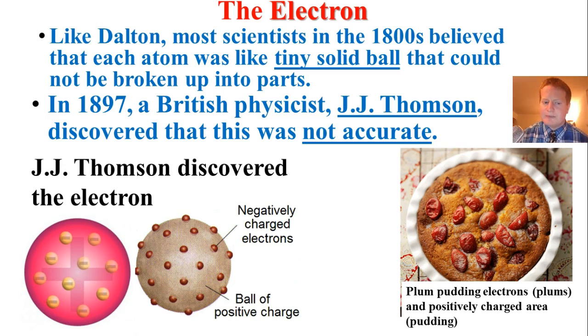His theory was actually, if you take the atom, here's the atom in his theory, he said that there was a uniformly distributed mass around the atom, so the whole sphere had this mass evenly distributed, and that amongst the atom were placed these little tiny balls that were electrons, and he thought it was like plum pudding. So if you look at our picture of plum pudding over here, that's what he thought it was like. That essentially the plums were like the electrons, and they were just floating around inside the atom. So here are our negatively charged electrons and our ball of positive charge.